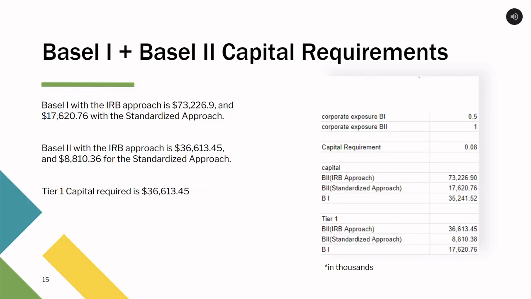In terms of capital requirements, Basel I's IRB approach calls for $73,227, which is significantly higher than the standardized approach requiring $17,621. Basel II's IRB approach requires $36,613, while the standardized approach mandates $8,810. Notably, the Tier 1 capital required aligns with Basel II's IRB approach at $36,613.